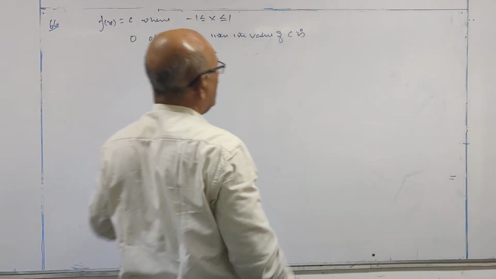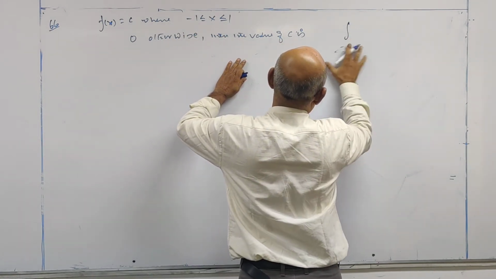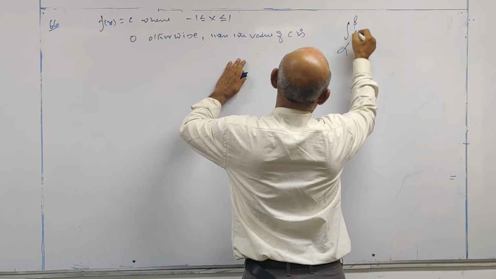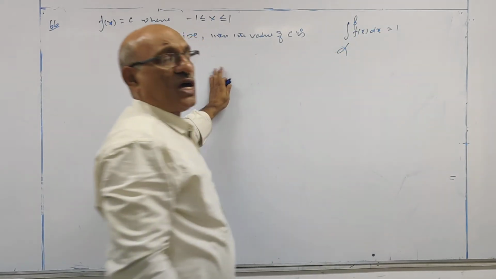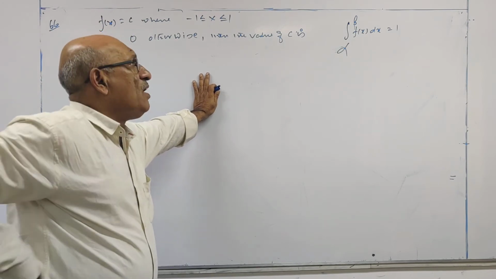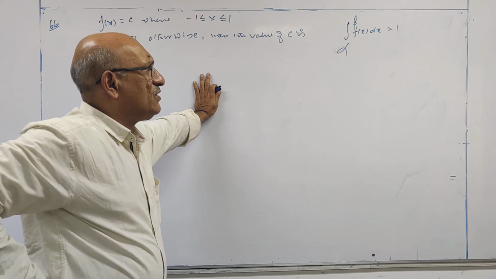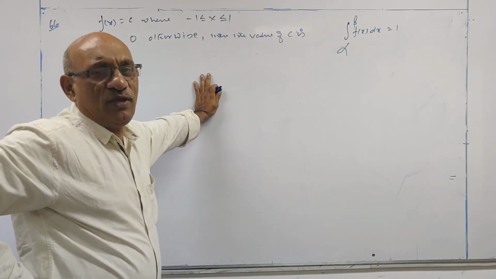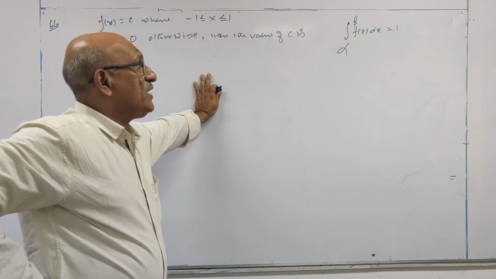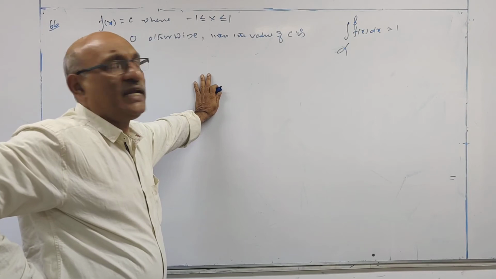When it is a continuous variable between the limits alpha to beta, integral of f of x dx is equal to 1. This concept you have to use. For a uniform continuous variable, the probability density function is given between the limits alpha to beta, and the area should be 1. Whether it is a discrete variable or a continuous variable, total probability cannot exceed 1.